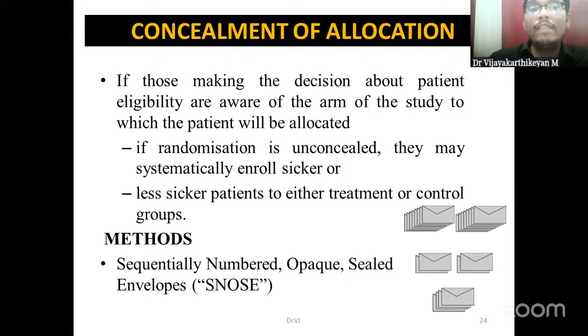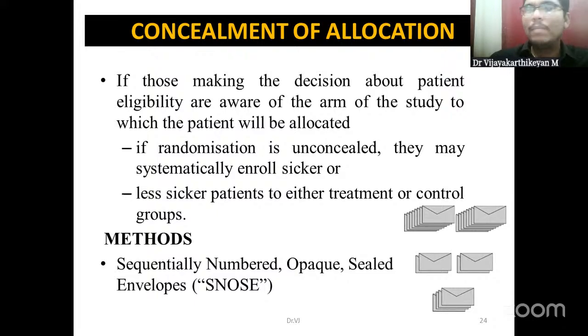If it is not concealed, what will happen? Definitely, as I told, I will influence the selection. I might have a prior assumption that intervention A works well when compared to intervention B. So I will introduce mild cases into intervention A and severe cases into intervention B. This kind of error, this kind of bias, I might introduce into the study. That is why we have to conceal the allocation sequence from the person who is doing it.